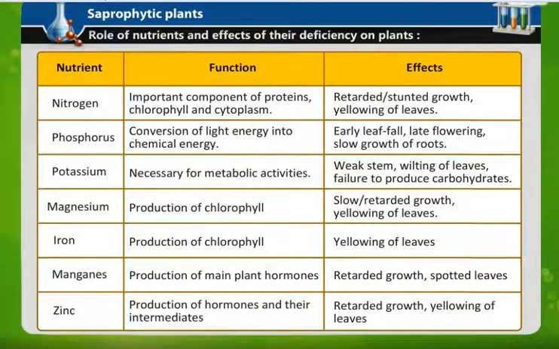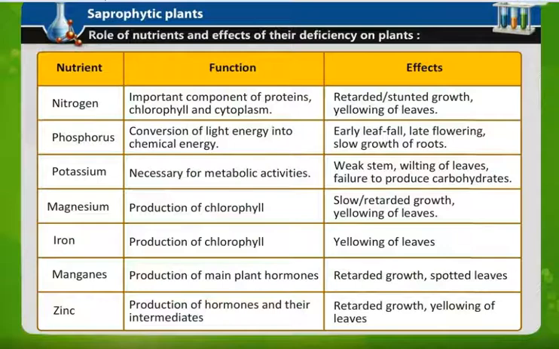Now you can see a chart: the role of nutrients and effects of their deficiency on plants. That means if they are not taken in sufficient amount, they cause some deficiency. You can see your first one, nitrogen.